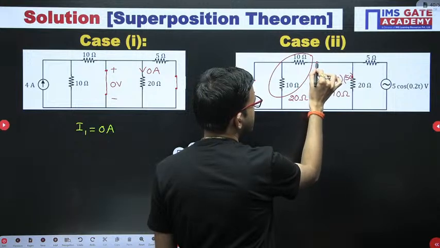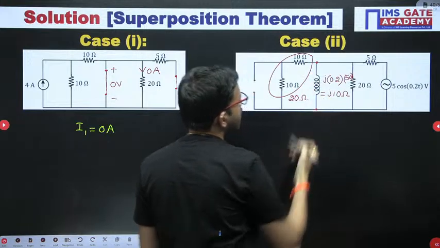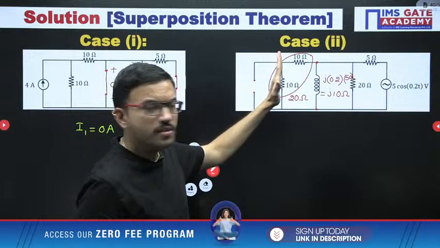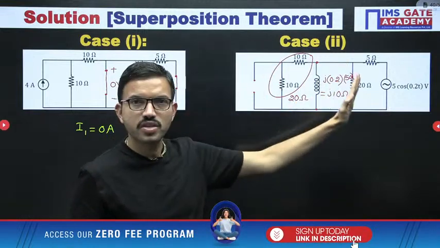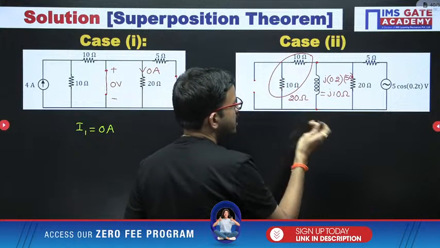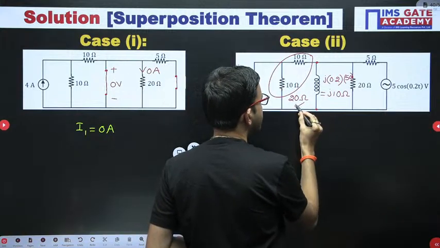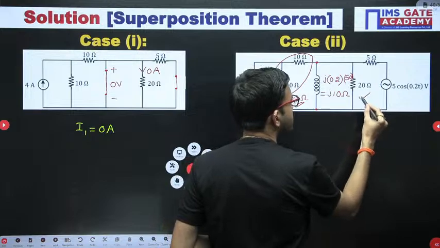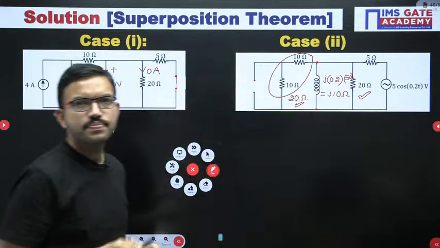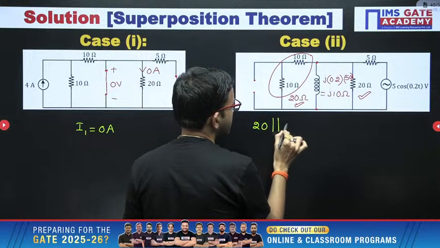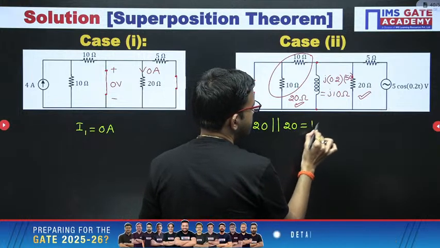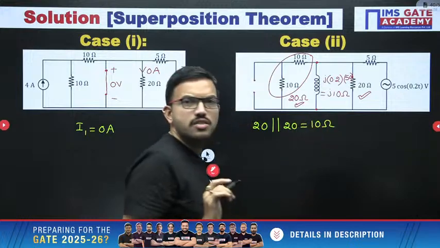With respect to these two points, you are having a 20 ohm resistor, then an inductor, and then 20 ohm. All are connected in parallel only, right? So with respect to this 20 ohm and this 20 ohm, parallel connection you are getting 10 ohm. Okay, 20 parallel to 20, that is 10 ohm.